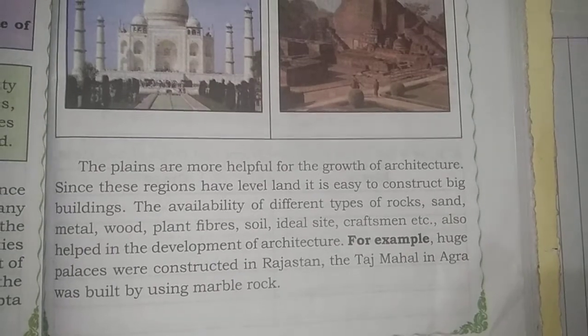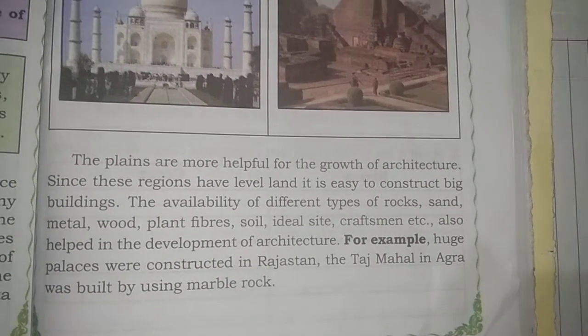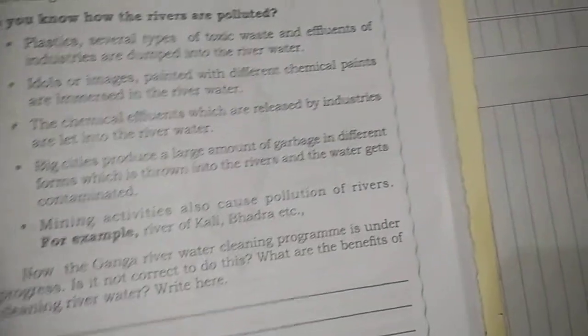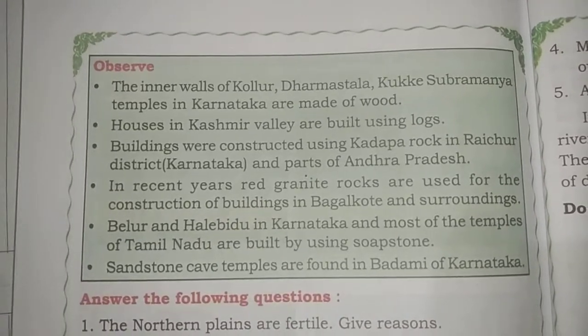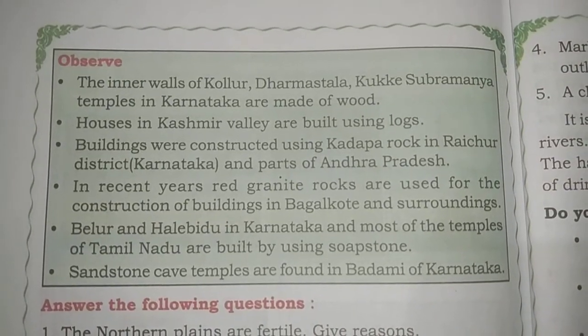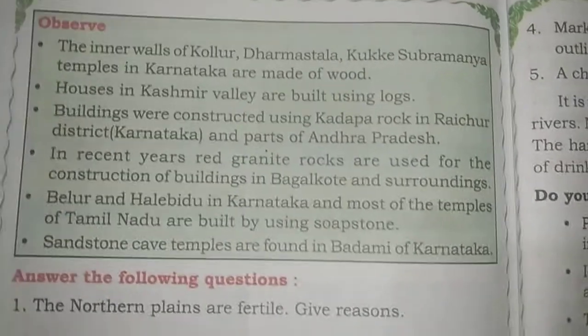Also, the plains are helpful for the growth of architecture. Why? How is it helpful? And what are the different famous places present in our country and also our state? All these things we discuss in this class.